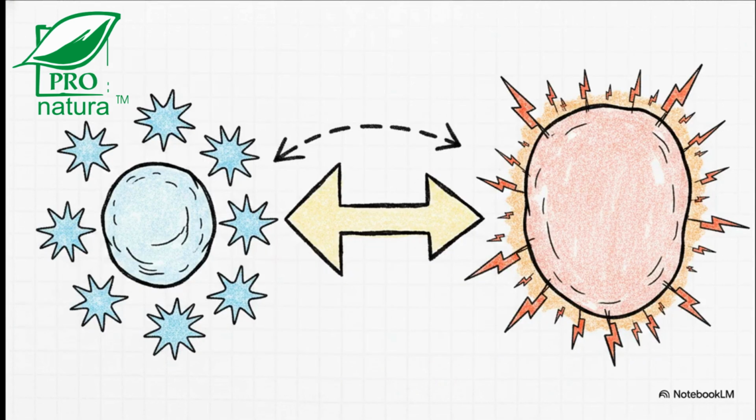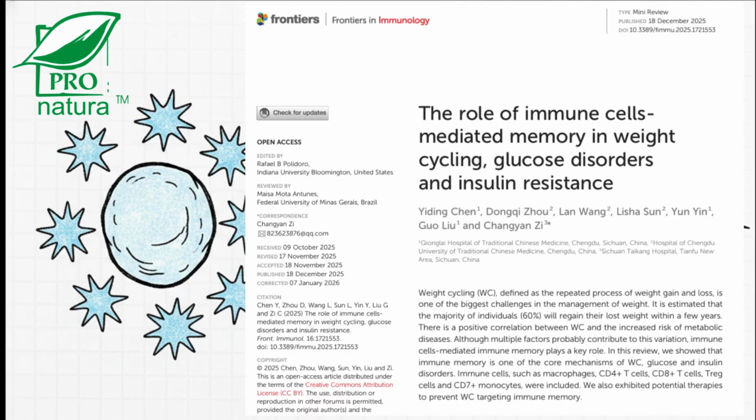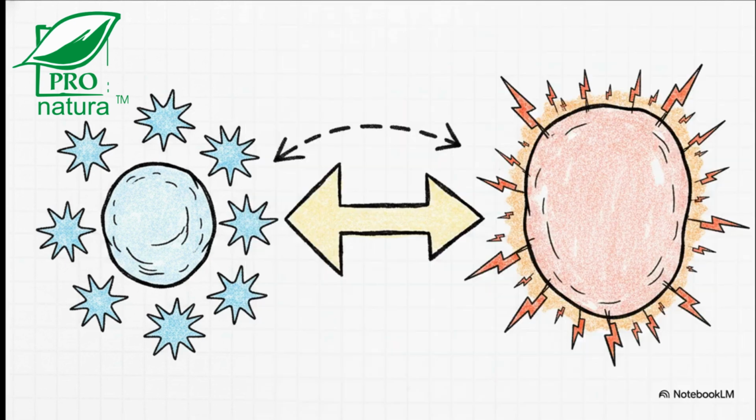And it's not just genes. There's an immune memory at play here, too. See, adipose tissue is a highly active endocrine and immune organ. Research from Cottam in 2022 showed that even after weight loss, a residual immune sensitization sticks around. Pro-inflammatory macrophages and T cells are basically still hanging around those shrunken fat cells. So when energy returns, it can quickly trigger renewed inflammation, mitochondrial stress, and insulin resistance.